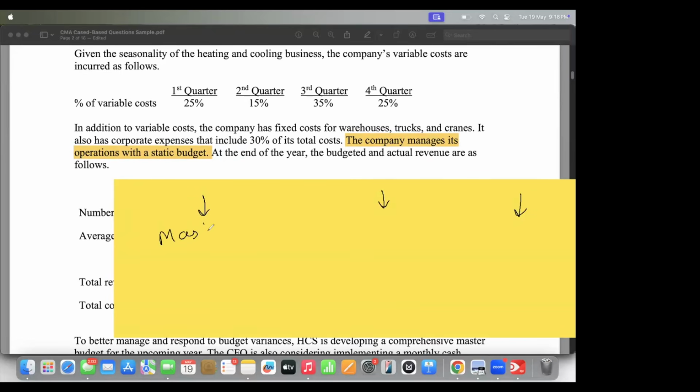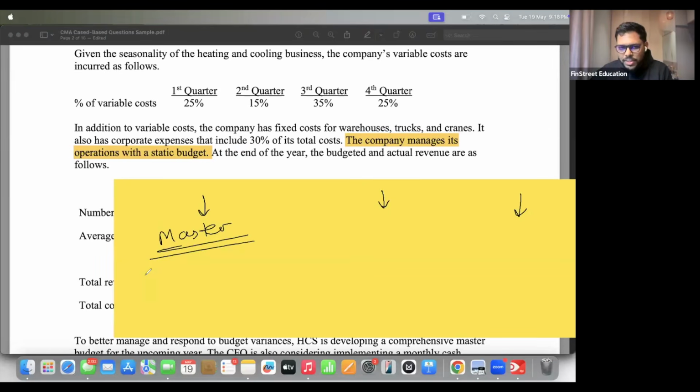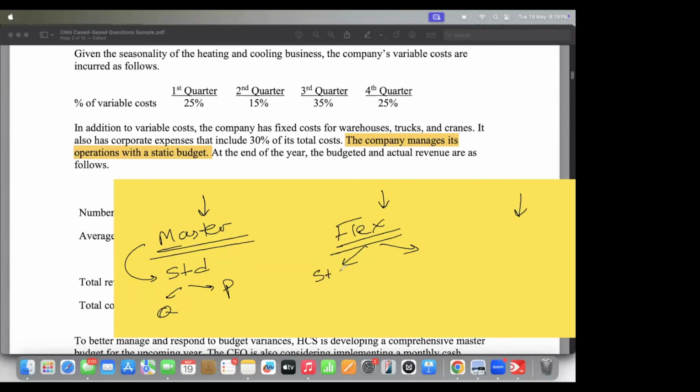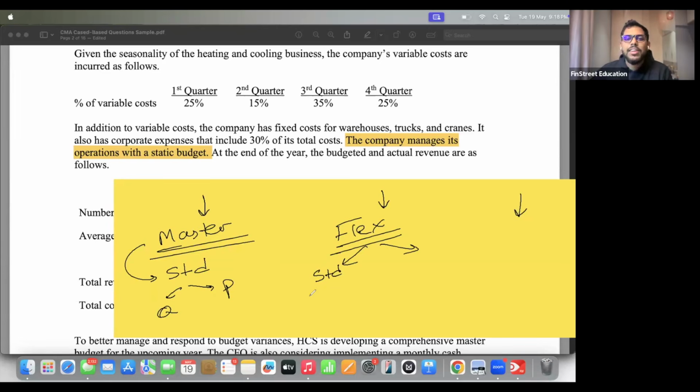Please remember, yes, there are three types of budget we know. One is the master budget where everything is standard. We have standard quantity and we have standard price. Then we have the flexible budget. Any guesses what is within flexible budget? What is standard? What is actual? Standard cost and actual units. Standard price and... Correct. When we talk about flexible budget, our price is standard in nature, but our units are actual. Okay, so standard price, but we have actual units or actual quantity.